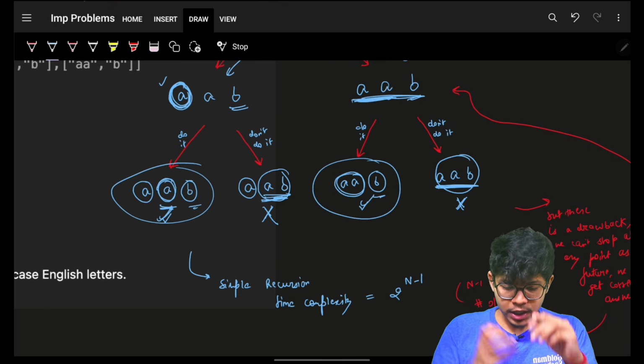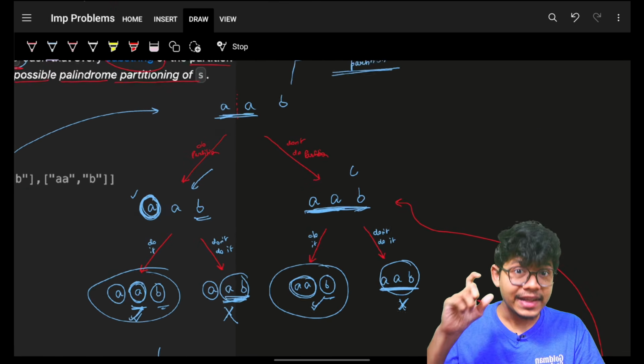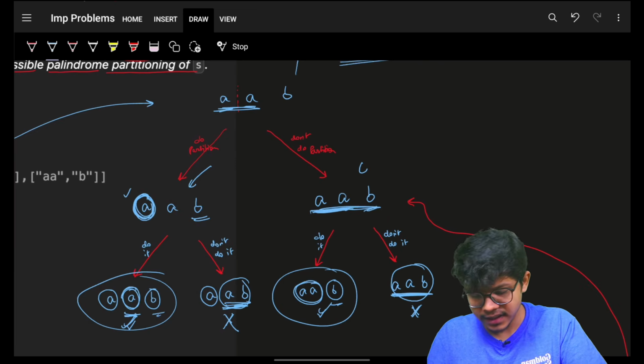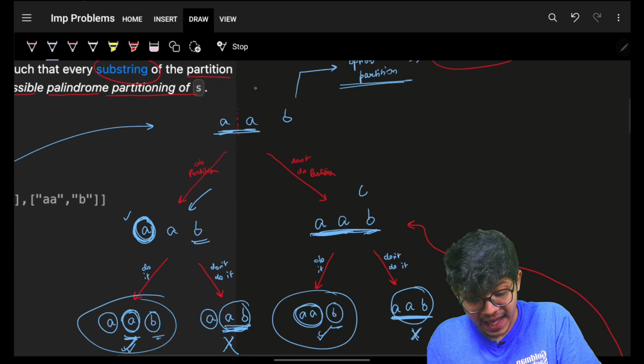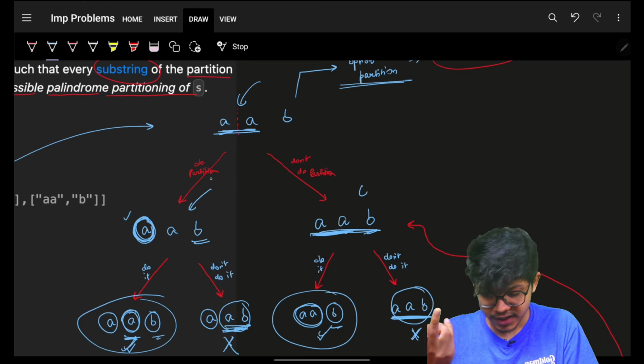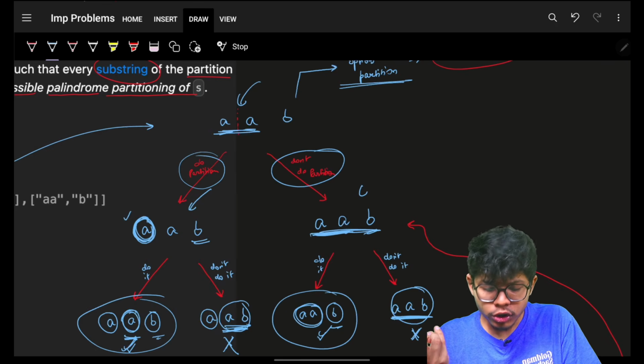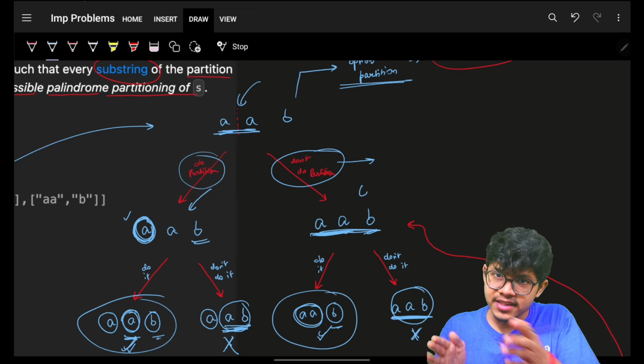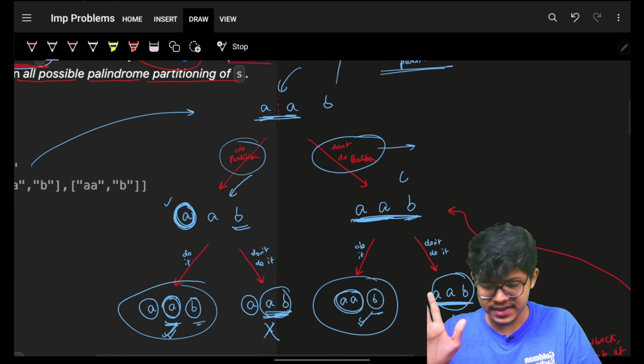Now if I ask you what is the complexity for it, you will easily see that at every gap you have options: do a partition or don't do a partition, as in extend the substring.